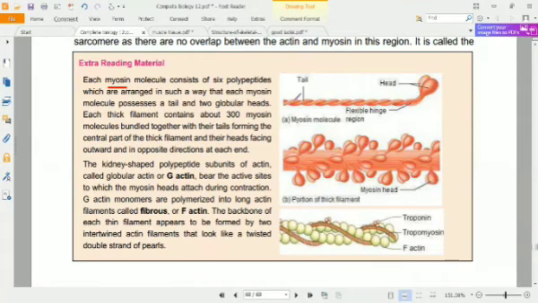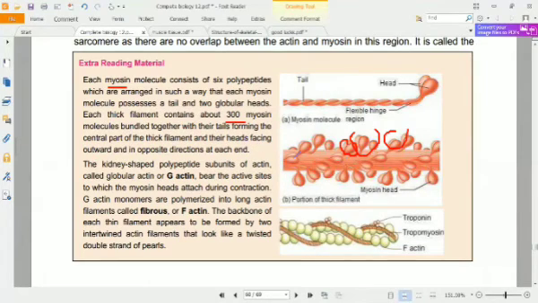Each thick filament contains about 300 myosin molecules. Like this is one, then two, then three, then four. So there are almost 300, and all make one long tail by twisting around one another.